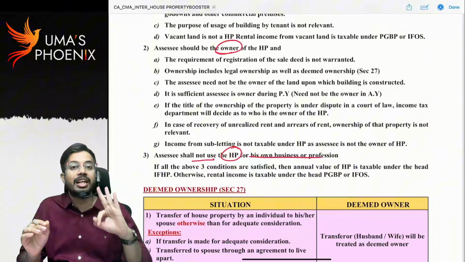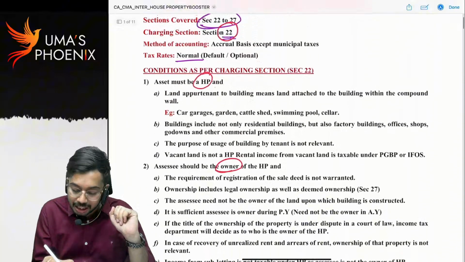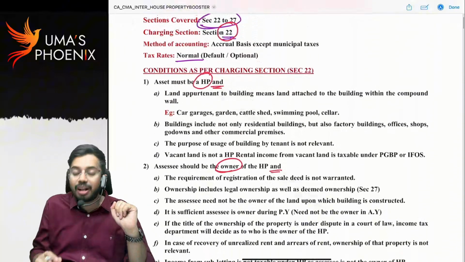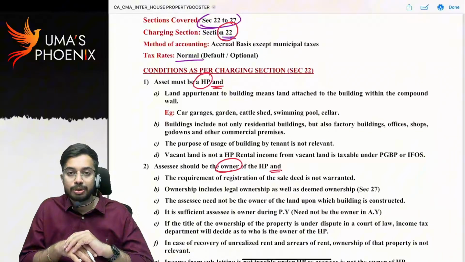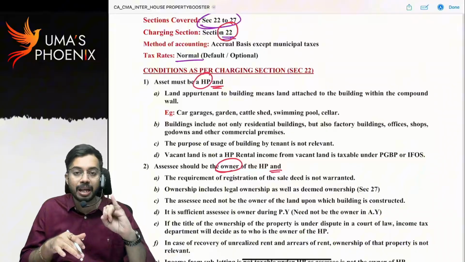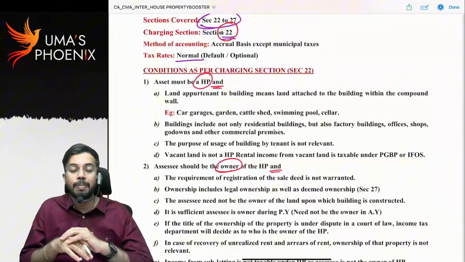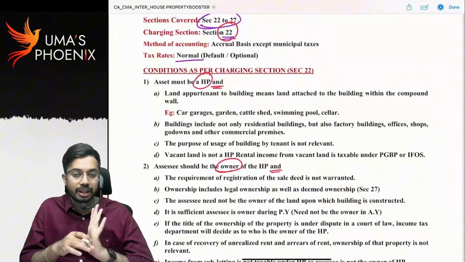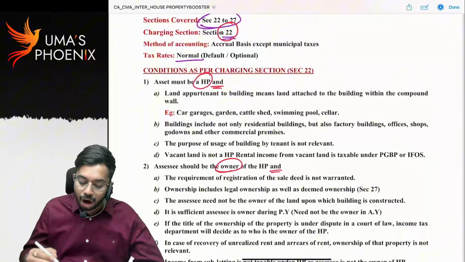If these three conditions are satisfied, what is the conjunction between conditions? Conjunction is and. If all these three conditions are satisfied, then only income is taxable under the head house property. Asset must be house property. The assessee should be the owner of the house property. The assessee shall not use the house property for his own business or profession. Now, let us interpret it further.